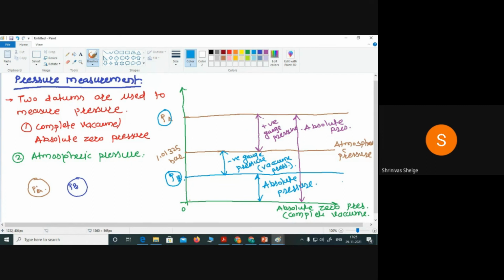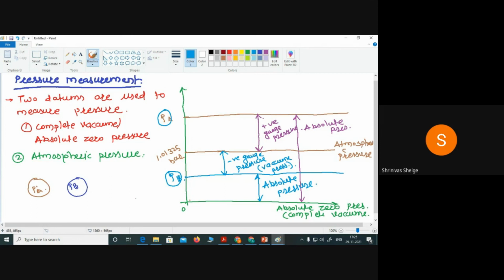That is absolute zero pressure, and the pressure which we measure with reference to absolute zero pressure is known as absolute pressure. And whenever we measure the pressure with reference to atmospheric pressure, if it is more than atmospheric pressure, that is positive gauge pressure, and if it is less than atmospheric pressure, that is negative gauge pressure.